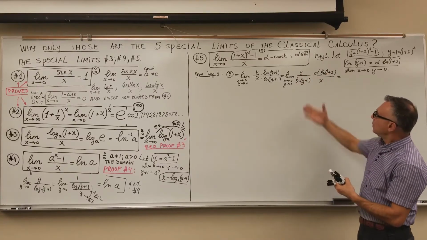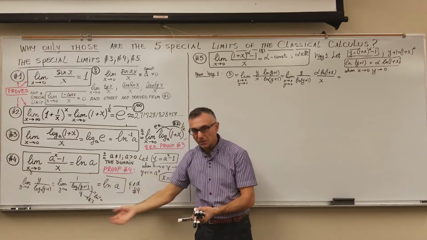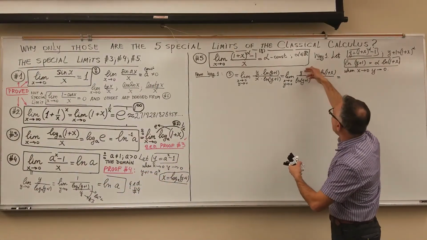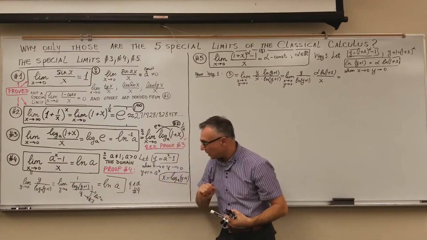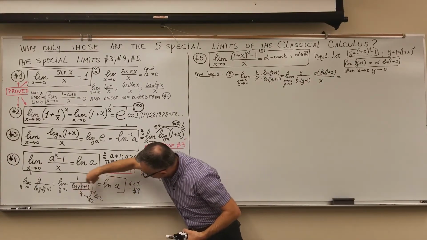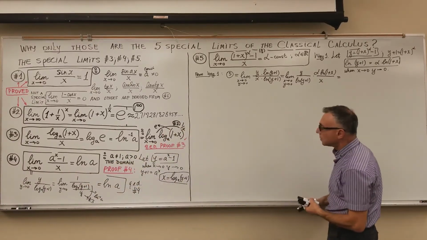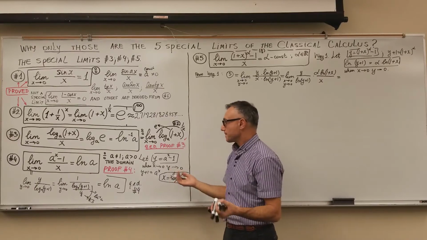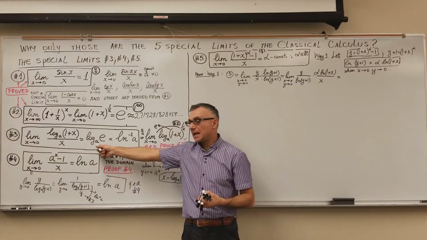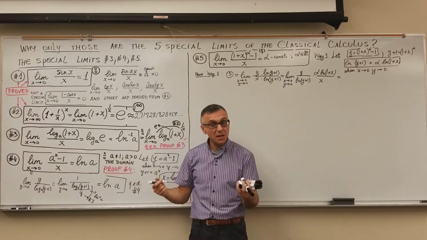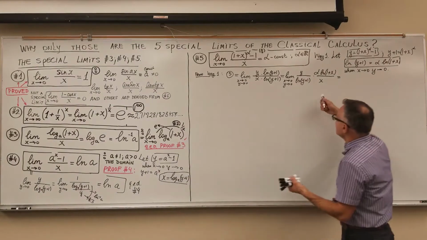So you can use the same strategy I used here, multi-level fraction. I can write it as 1 over ln y plus 1 over y, exactly the same here. And my denominator fraction will approach ln of e, log of e base a. My base is e, so log of e base e, which is ln e.